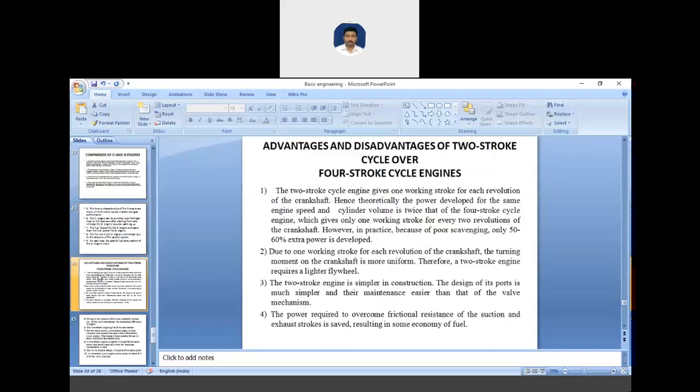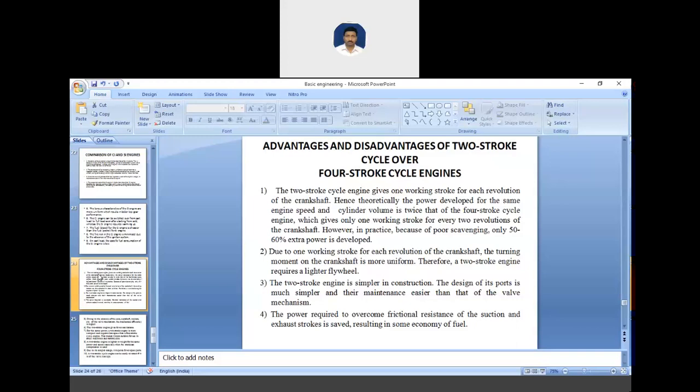Then we have the advantages and disadvantages of two-stroke cycle over four-stroke cycle. Let us see first the advantages, and then we will continue with disadvantages. The two-stroke cycle engine gives one working stroke for each revolution of the crankshaft.